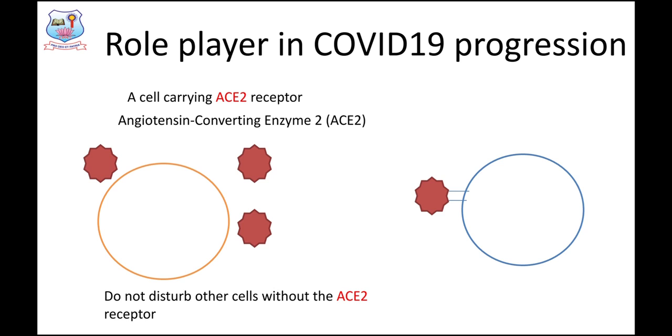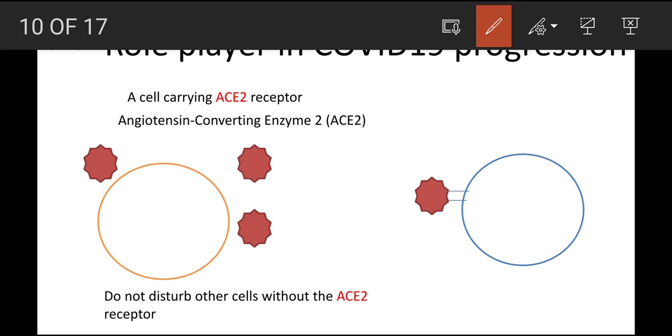Fine. See, like HIV, for example, in HIV, it prefers a receptor called CD4 receptor, which is expressed only on T4 cells. Like that, this coronavirus also infects cells with a specific kind of receptor called ACE receptor. What is ACE receptor?